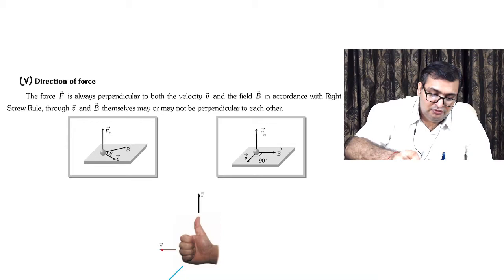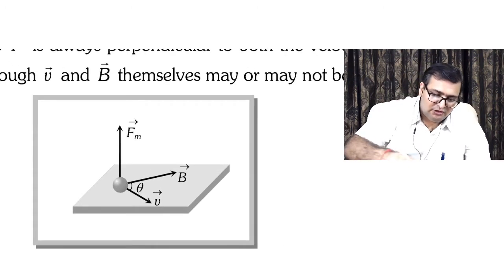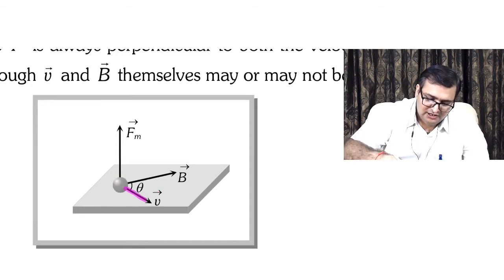So we have to curl the fingers from the first vector to the direction of the second vector. The direction of the thumb gives you the direction of the force vector. So if you carefully look over here, this is what we had, V vector, okay, this is what we had, B vector.